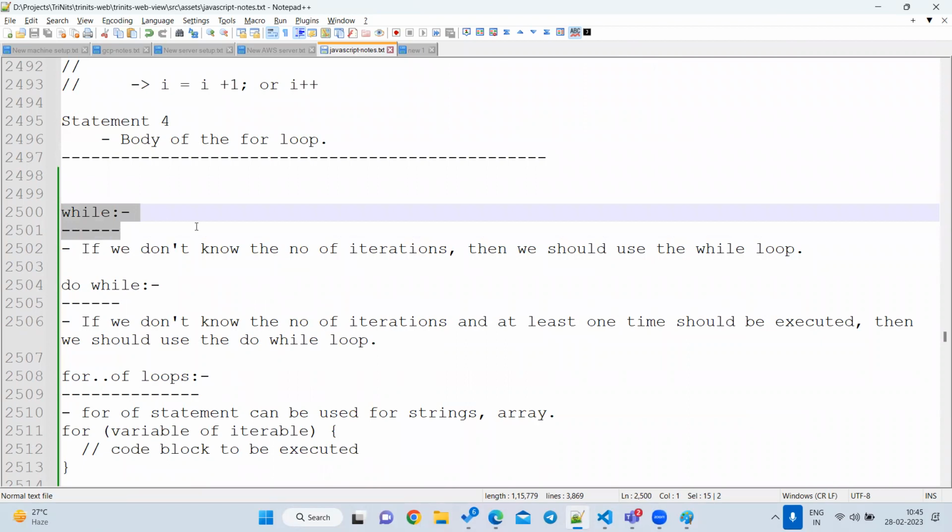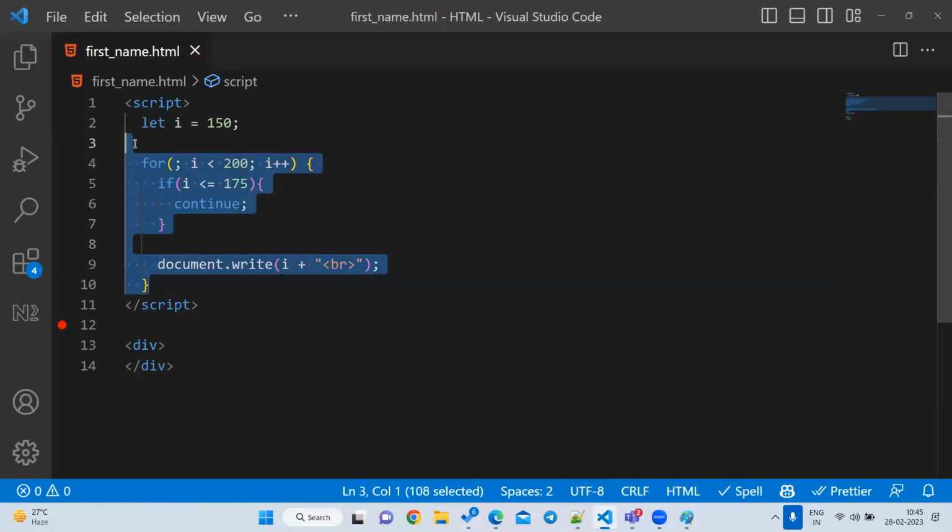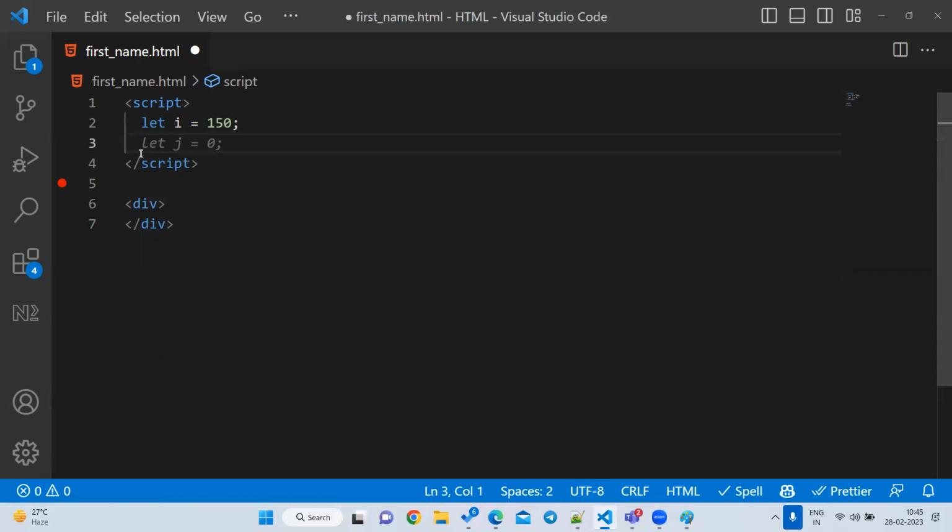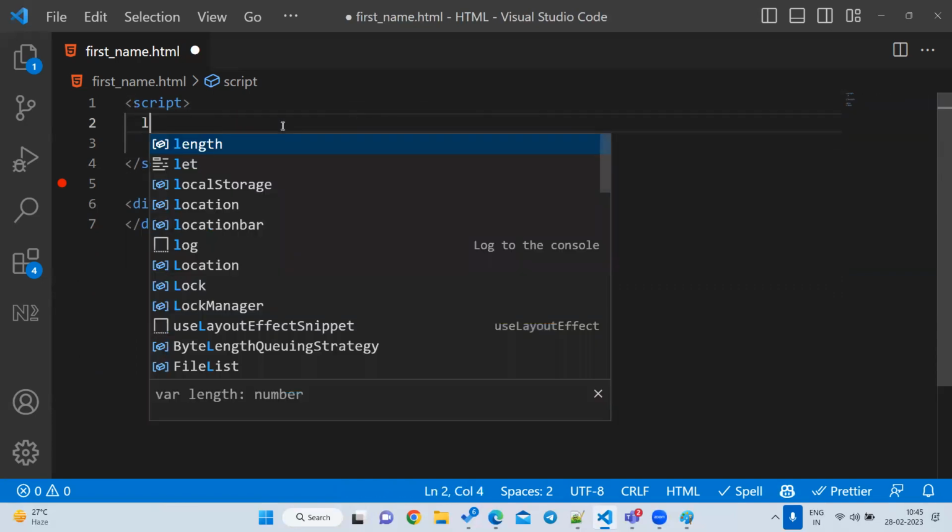When should we go for a while loop? If I don't know the number of iterations, then we can go for a while loop. First learn the syntax, then we'll know the exact value where you want to use it. This while loop is much simpler than the for loop. I want to print only 1 to 10, not more than that.